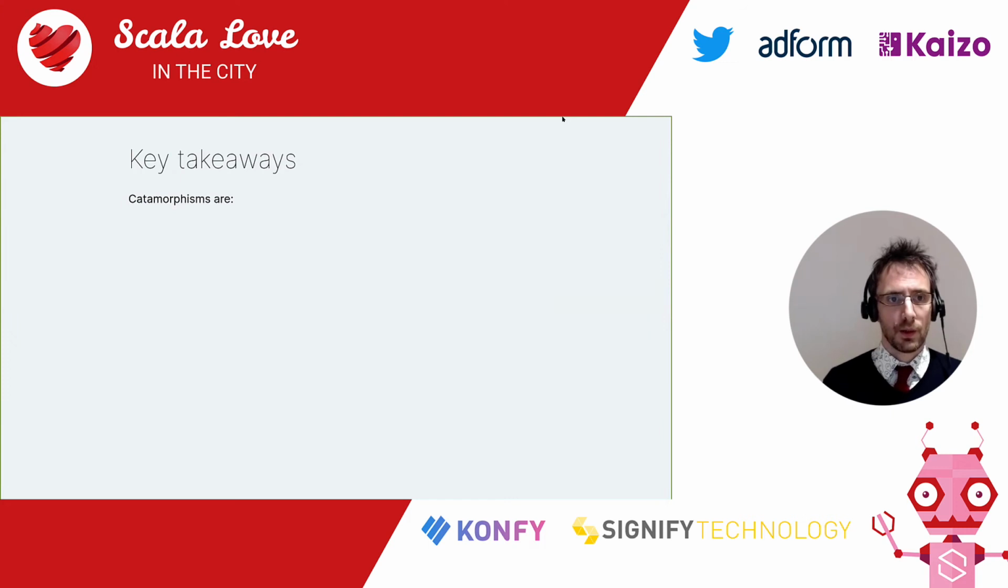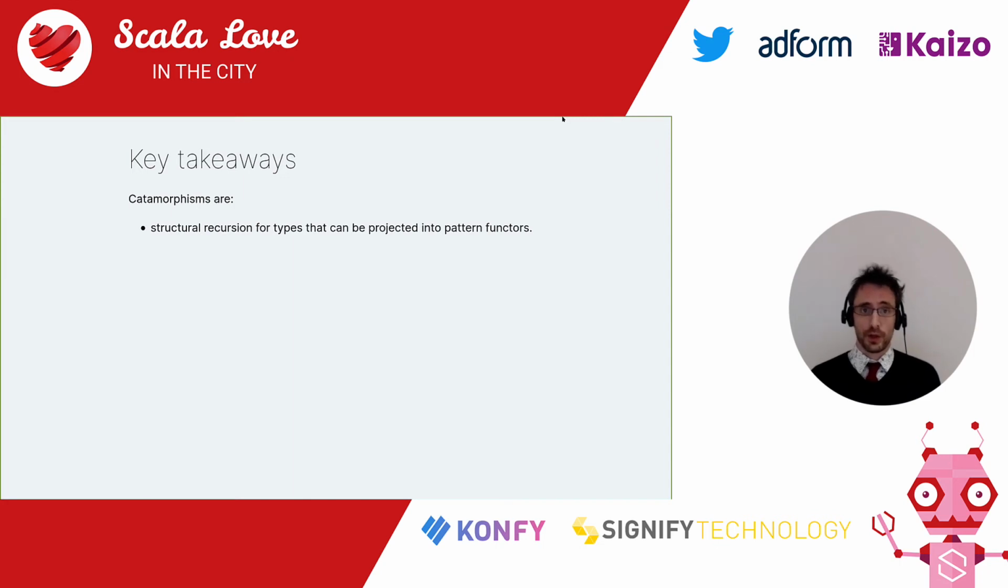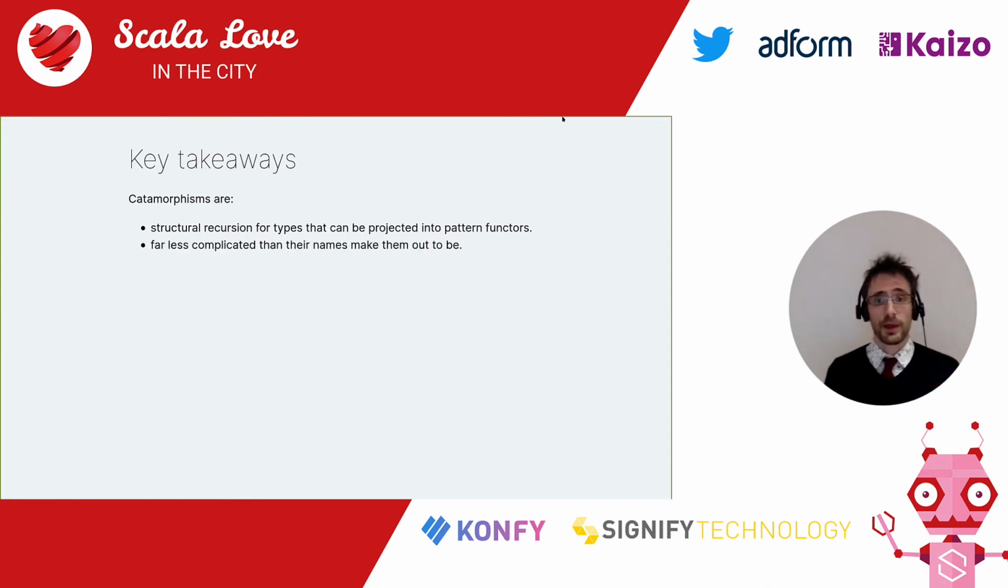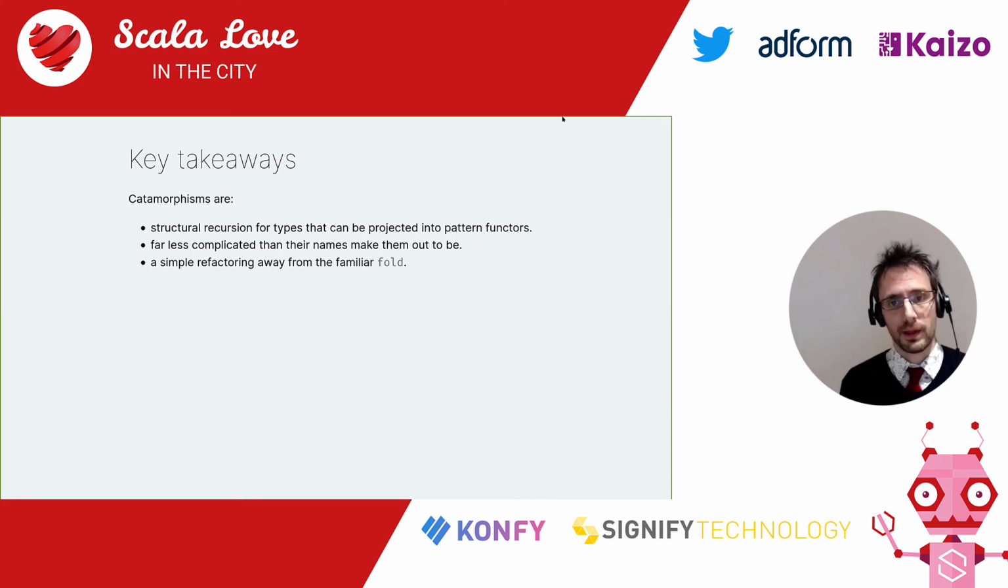Right. What have we learned so far? We've learned that catamorphisms are structural recursion for types that can be projected into pattern functors. List can be projected into a pattern functor, listf. And that's all we needed to be able to do structural recursion on it. Catamorphisms are far less complicated than their names make them out to be. And they're also a simple refactoring away from the familiar fold. There's one intuitive step that you have to take. The invention of the pattern functor is the realization that the recursive steps are just a call to map. That's the genius of recursion schemes. And once you have that, you have absolutely everything else.